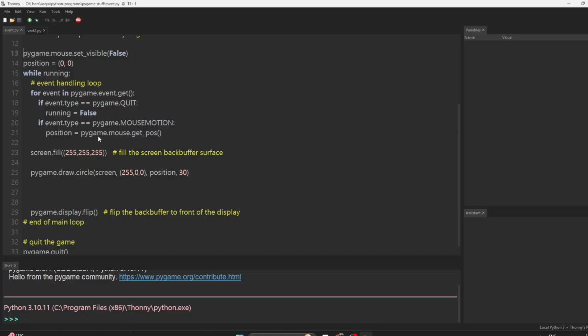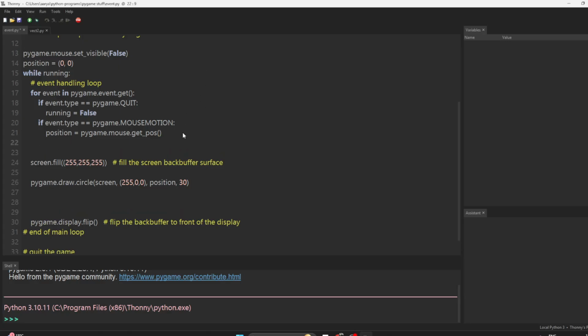So that's the first thing: you have the mouse. But the other thing is that you also want to see when you click something. Suppose I click the button, then it should shoot, and it should shoot maybe where the mouse is pointing. So how do I know about a mouse click event? That's a very simple one.